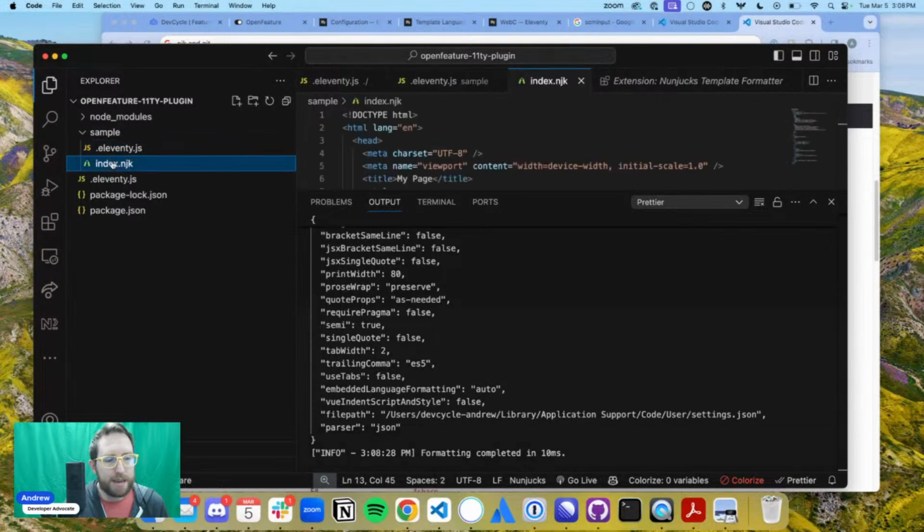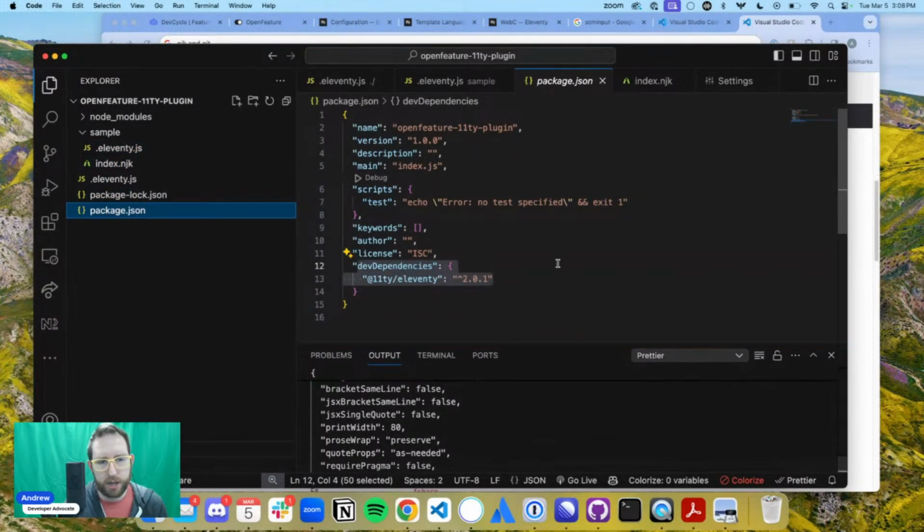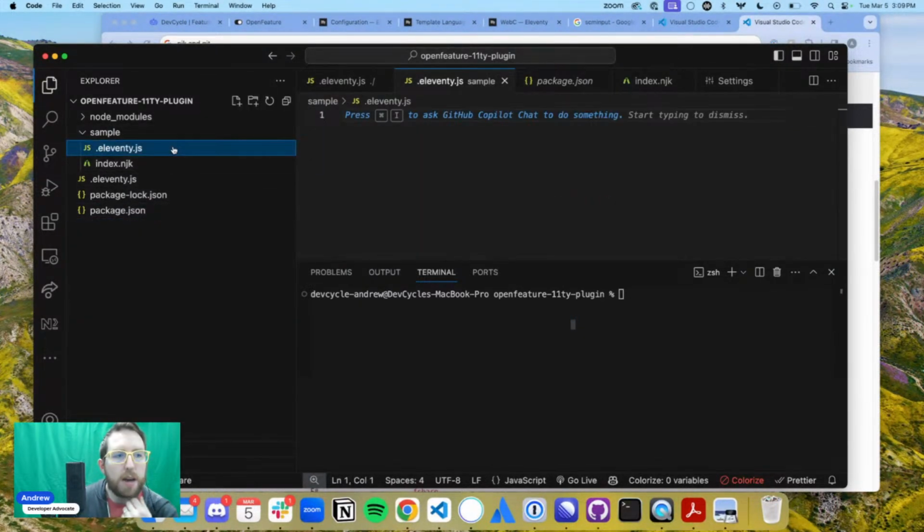I'm not going to change any of this yet, but I think what I can do is run npx 11ty with input, output, sample 11ty, Node.js build. All right, so let's run. No, I don't need to run that. We're going to actually define the input of where we want to read from. So we're still going to read from out here because we've got all the node modules installed out here, but we're going to build from the sample and input into the sample.